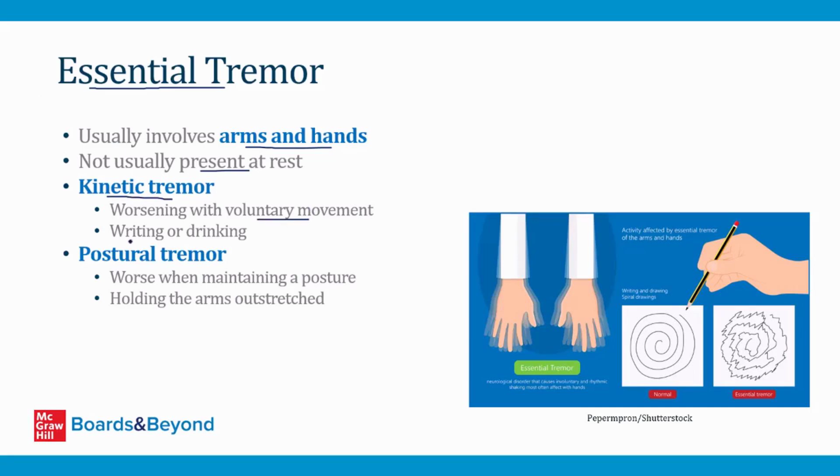So when the patient tries to do things like write or hold up a glass and drink, this will make the tremor worse. It's also an example of a postural tremor, so it's worse when the patient tries to maintain a particular posture. This is often elicited by asking the patient to hold their arms outstretched. Their hands will start to tremble because this is a postural tremor and they can't hold that posture.